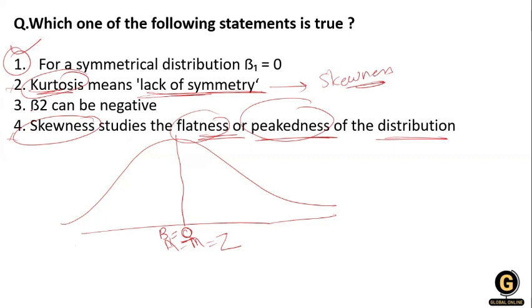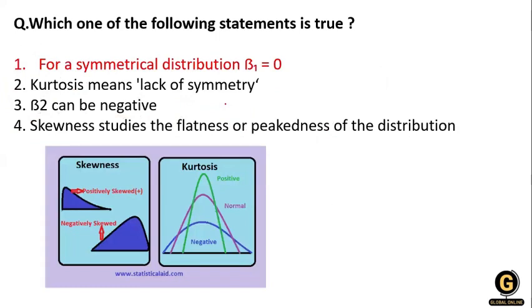Now what about statement number 3? Statement number 3 says B2 can be negative. No ma'am, B2 is always positive, not negative. Clear? So according to this question, option number 1 is our right answer. Here I will give you the graph of skewness. Skewness means there is no symmetric distribution, where the data is either toward the left side.